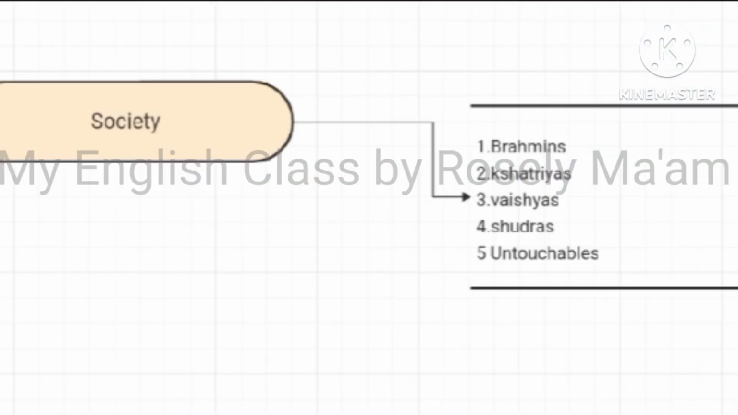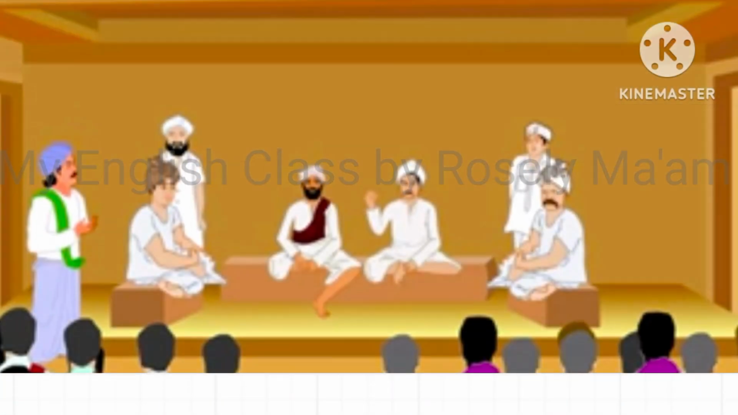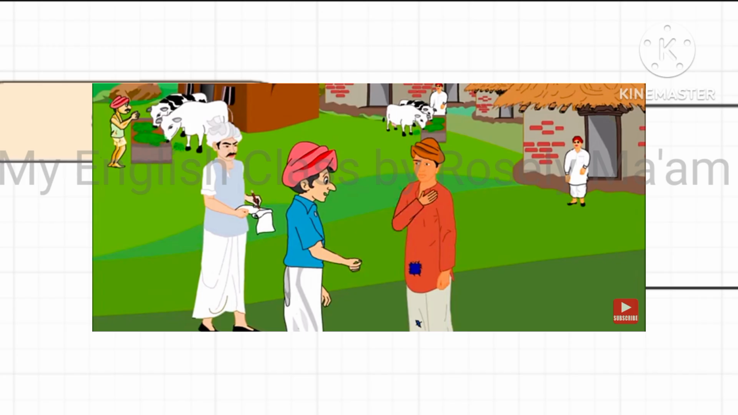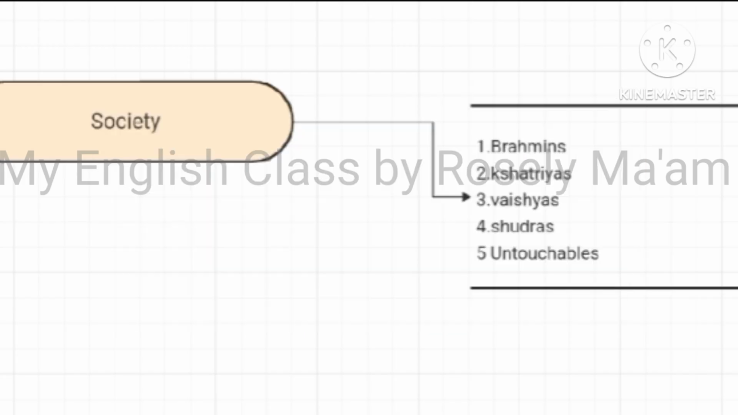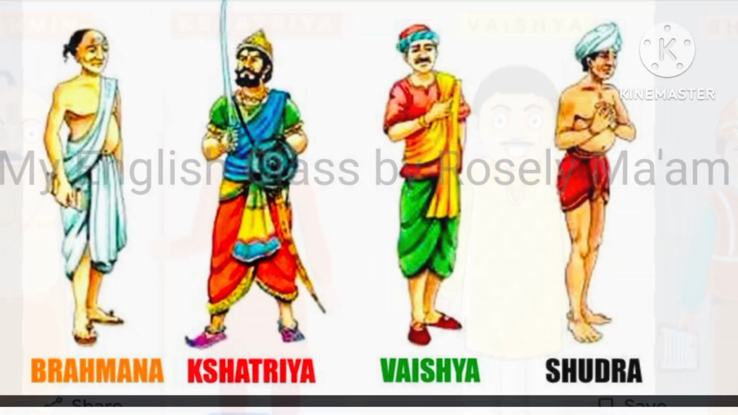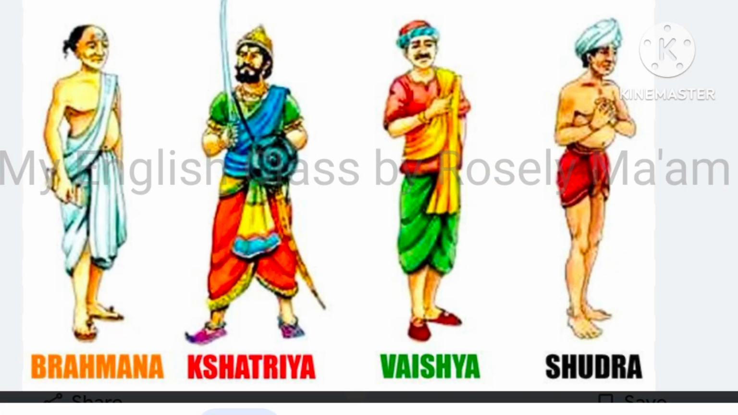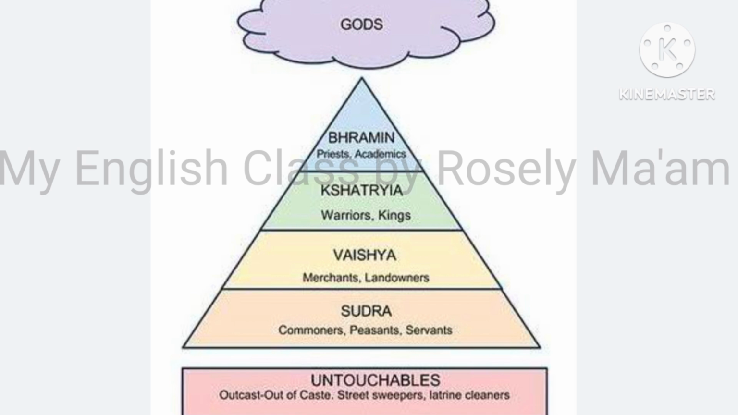Now we come to the formation of society. The people were grouped into varnas. There were four varnas: Brahmins, Kshatriyas, Vaishyas and Shudras. These varnas were decided on the basis of their birth, which means that a person born in a Brahmin family would automatically become a Brahmin. Now people of the varnas performed different tasks.